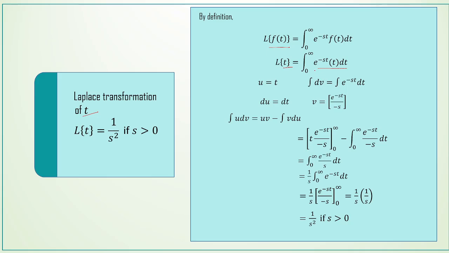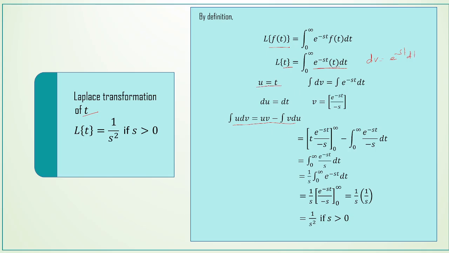Then here the integral is the product of two functions, so we are using integration by parts, that is integral u dv is equal to uv minus integral v du. For this, let us take u is equal to t, and dv is equal to e power minus st into dt.